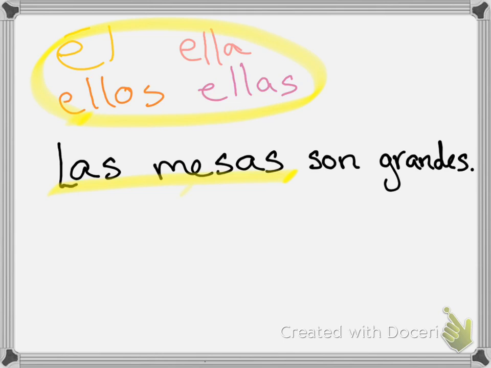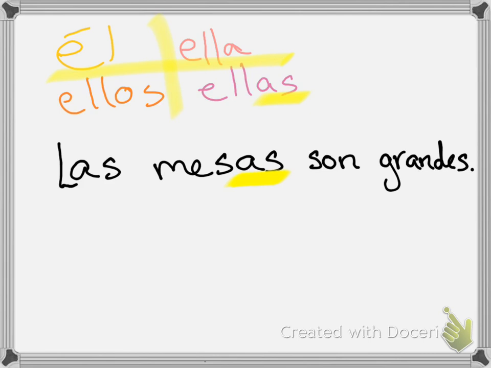Okay? Now, it's not that hard to know. If I look at my noun, I have mesas, right? Remember from my last video, we talked about how this ending lets me know that this noun is plural and feminine, mesas. So I'm just going to go up here and look at these pronouns. I'm going to figure out which one of these is plural, on the bottom, and which one of these is feminine, ellas. So the pronoun that would replace las mesas is ellas.